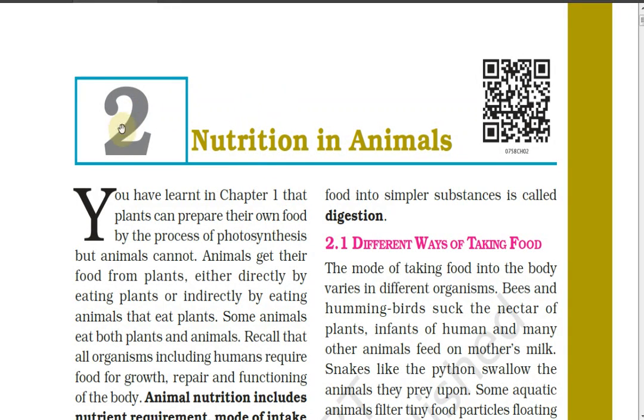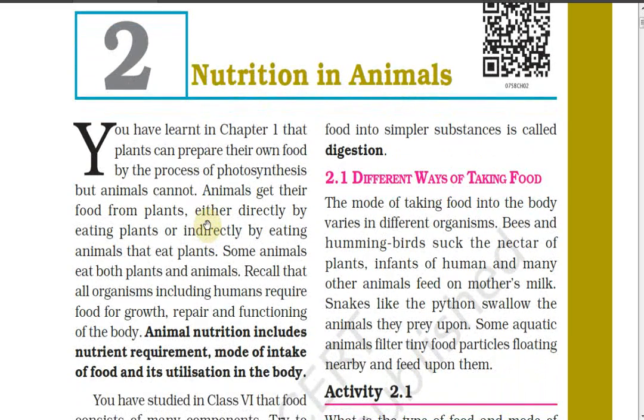Morning, students. Today we are going to start our second chapter, Nutrition in Animals. In the first chapter, we have studied how plants make their food by the process of photosynthesis. About animals, we have studied that they are directly or indirectly dependent on plants. Directly means they directly eat the plant. Indirectly means they eat those animals which eat the plants.